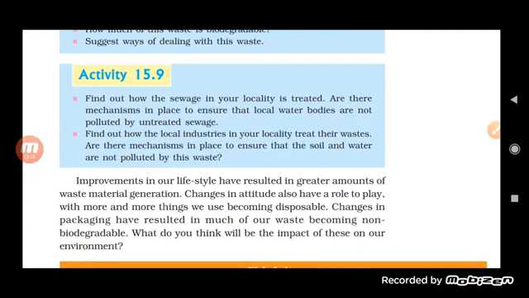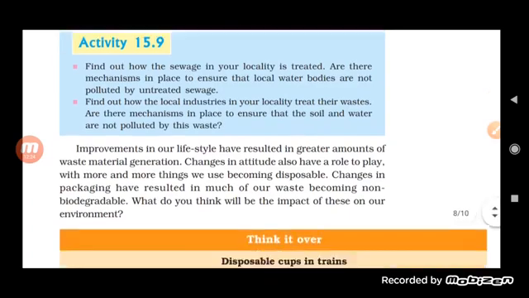Okay. So this way we can deal with the non-biodegradable waste. Okay.